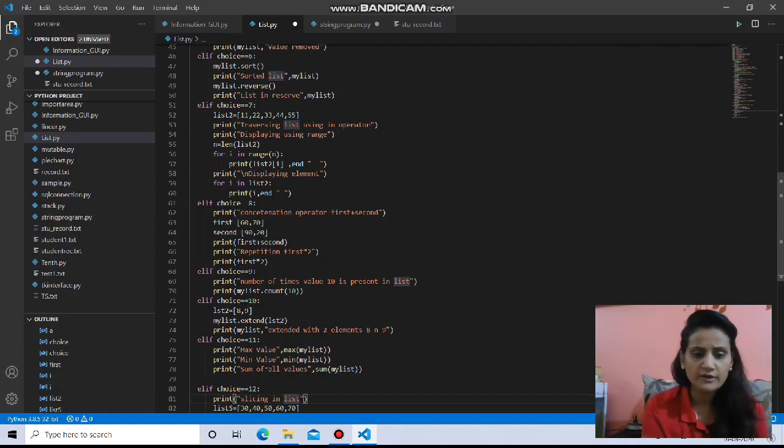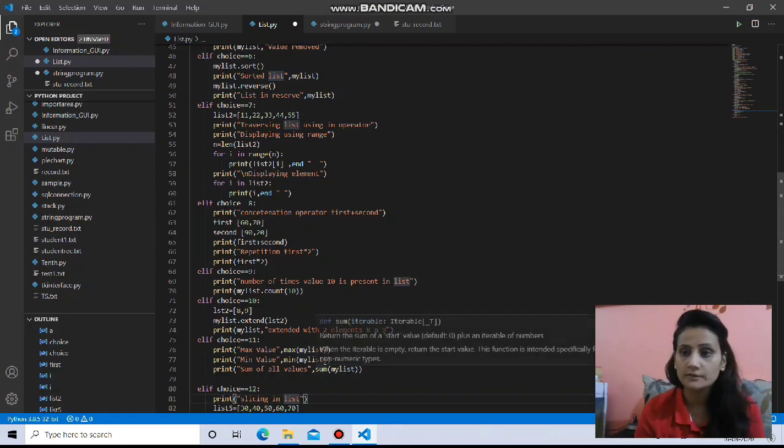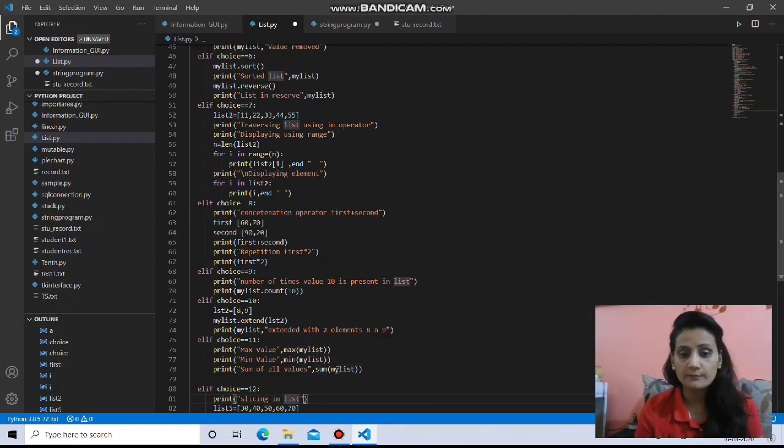These are aggregate functions. That means these functions will return a single value answer: max, min, and sum. The max is going to find out the maximum value which is present in the list, and minimum is going to find the minimum value, the least value that is there. And sum will find the sum of all the values present in the list, the total of all the values.